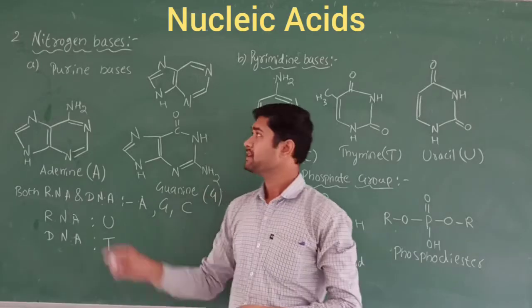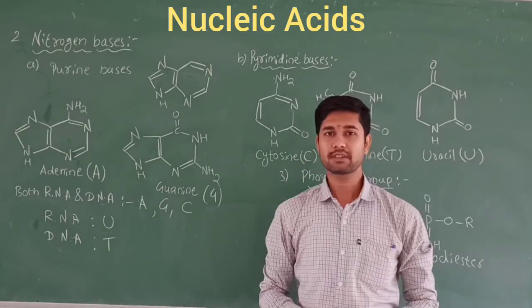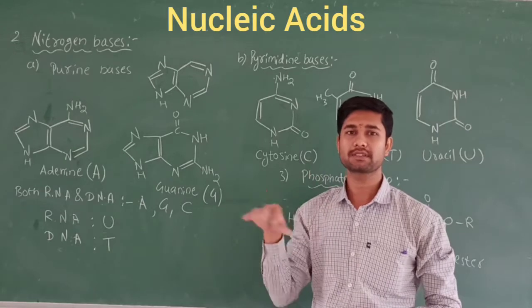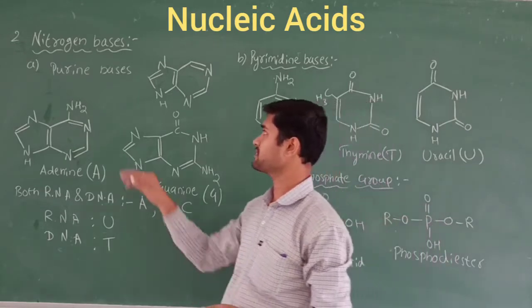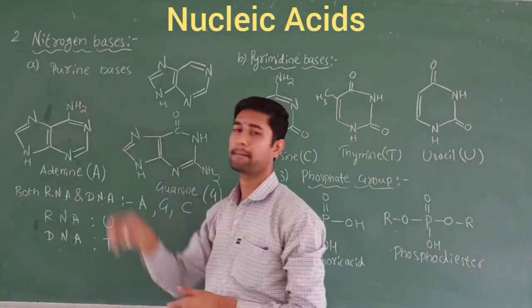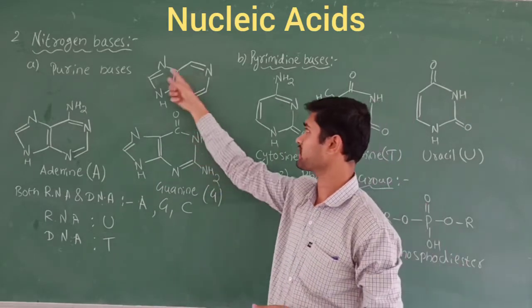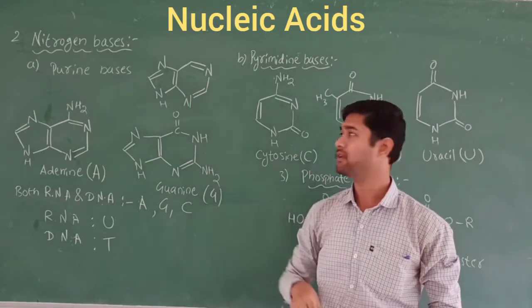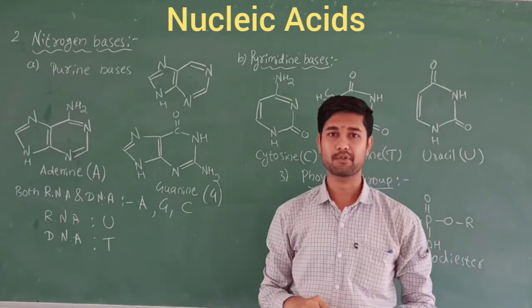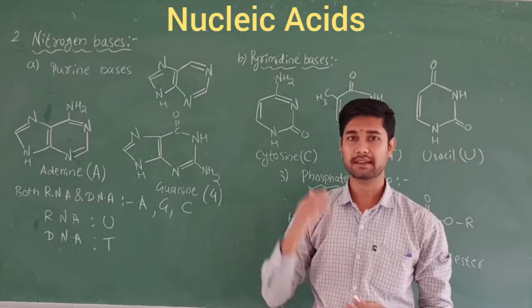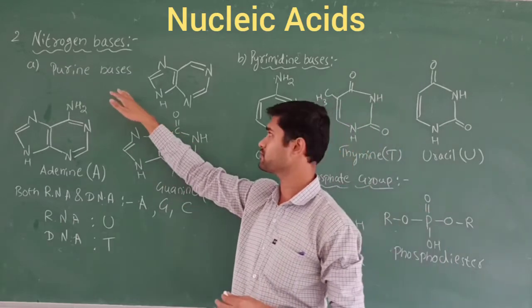Let's discuss the second one, called nitrogen bases. Nitrogen is common in all these compounds. The nitrogen bases mainly depend on the purine bases. Purine is an organic compound, and this is its structure. You will find it in heterocyclic compounds. There is a big chapter on heterocyclic compounds that we will study in higher classes. For now, you should just remember this.